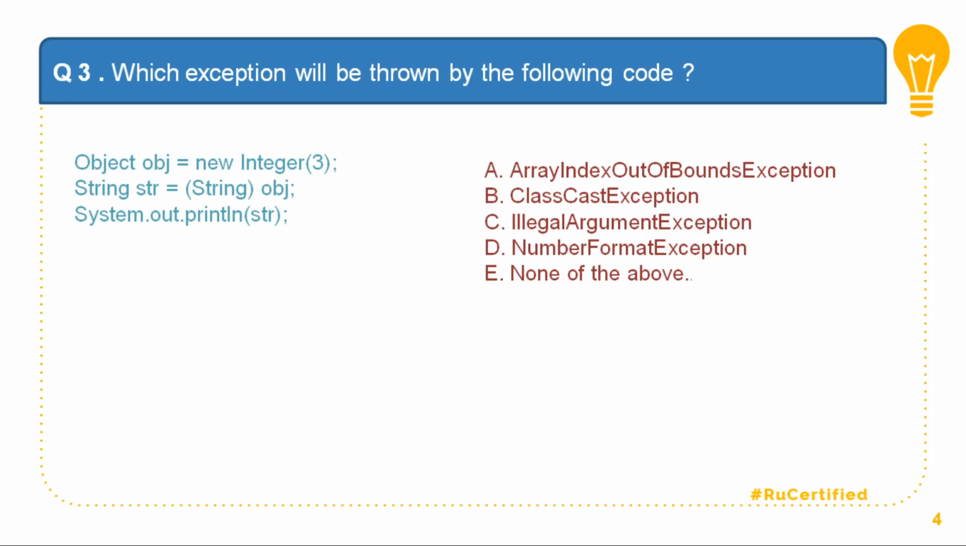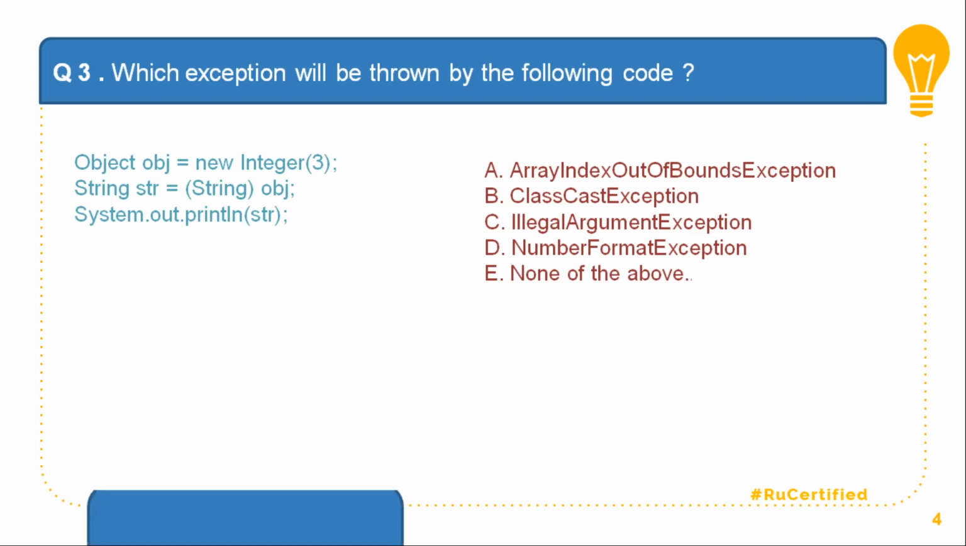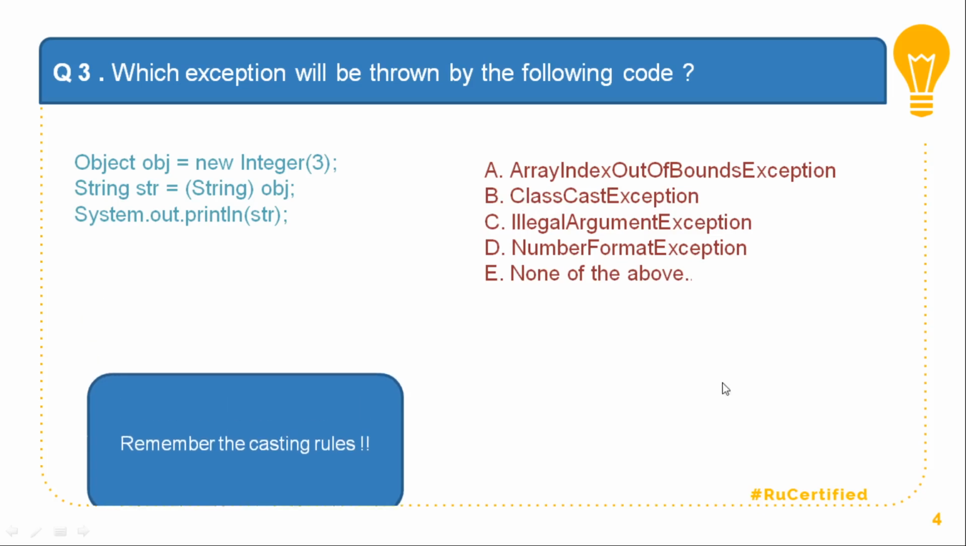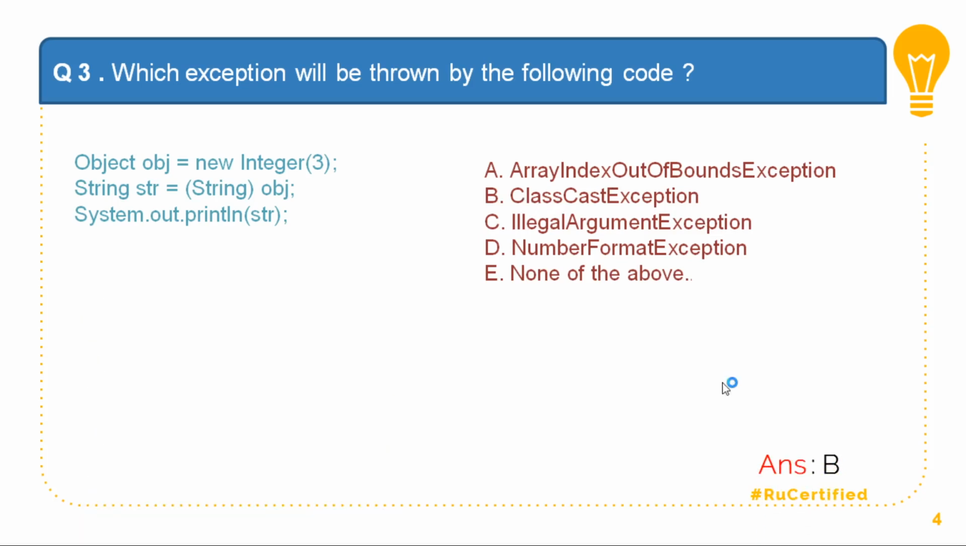What the program expects you to understand is what will happen if I try to cast the integer to a string. What are the rules that are there to cast one data type to another data type. So you need to remember the casting rules, like this Integer is not something which can be converted to a string, because of which it will fail at runtime, and the correct answer for this will be ClassCastException, that is option B.